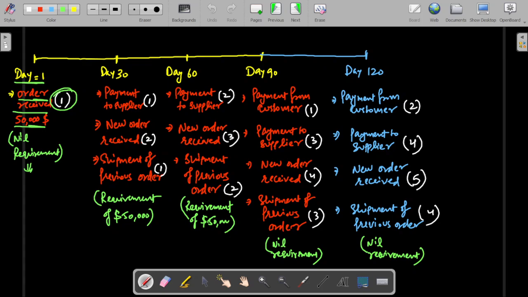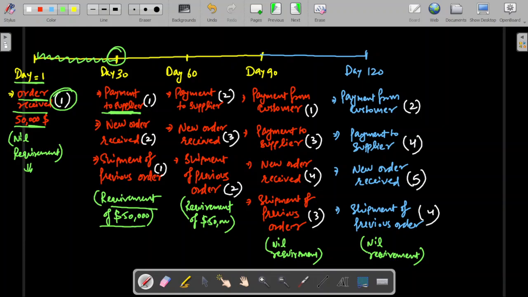On the 30th day, what will happen? See it carefully. For the order of $50,000 that he has received, he must have asked his supplier to supply first. He will have to make payment of $50,000 to his supplier, since he gets only 30 days credit from his supplier. So there is a requirement of $50,000 on the 30th day.